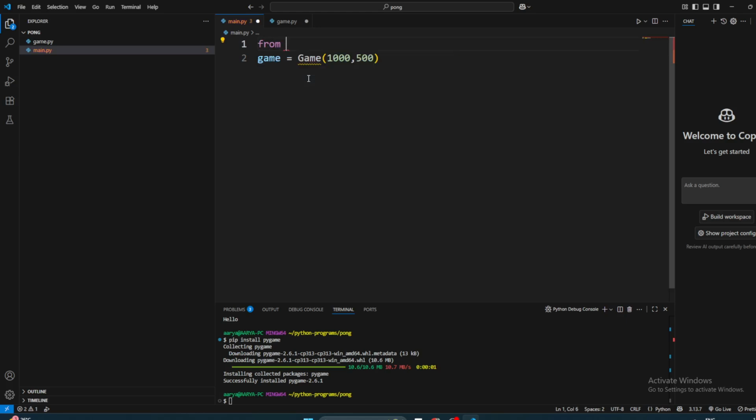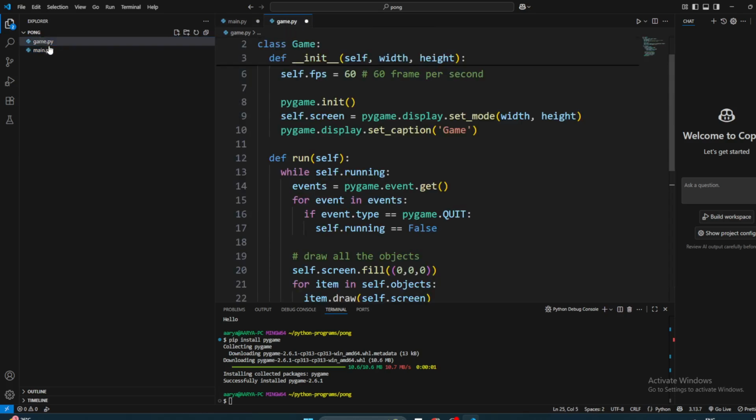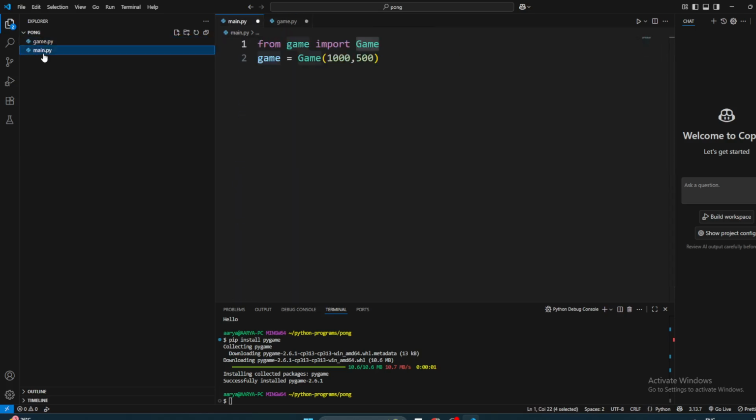You need to do from game import game. So we need to import the game class. From where? There's a class called game from this file, right? So if we say from game.py, from this file, import game class. So now we have the game class.